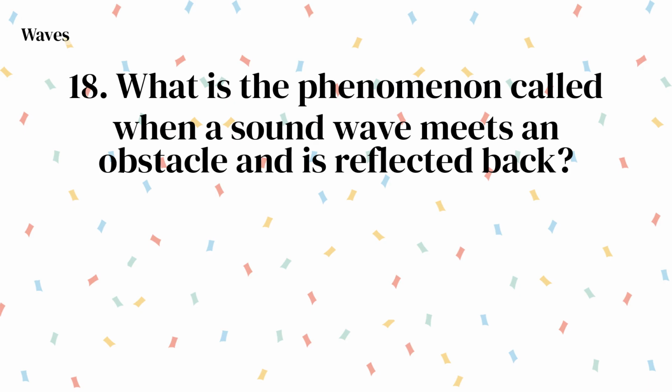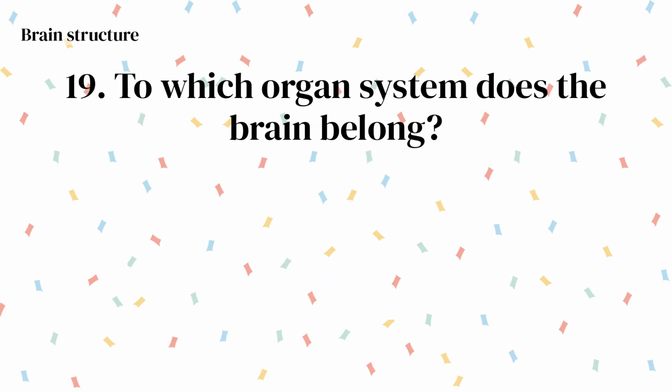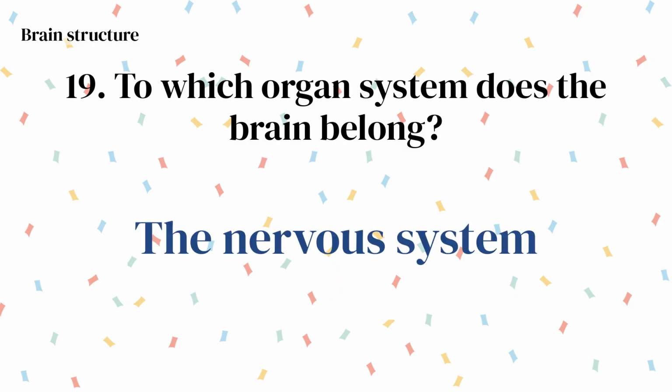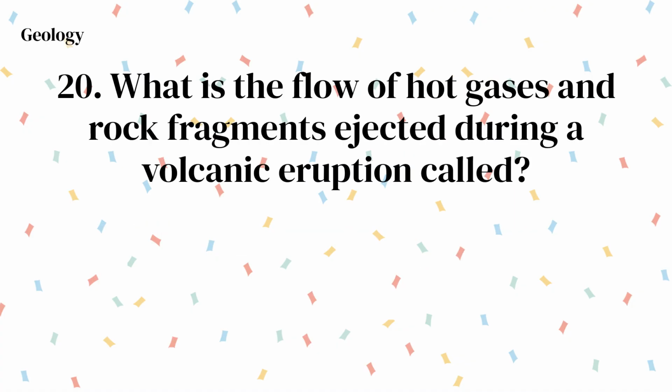Insulator. What is the phenomenon called when a sound wave meets an obstacle and is reflected back? Reflection. To which organ system does the brain belong? The nervous system. What is the flow of hot gases and rock fragments ejected during a volcanic eruption called?